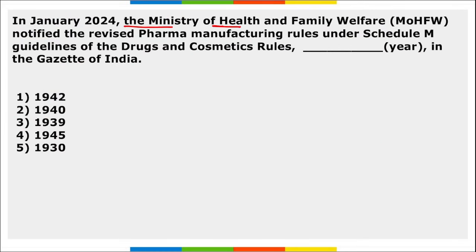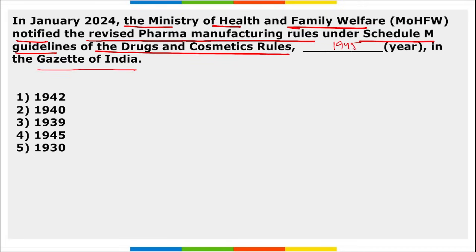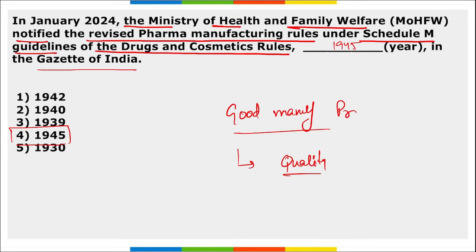Next, the Ministry of Health and Family Welfare notified the revised pharma manufacturing rules under the Schedule M guidelines of the Drugs and Cosmetics Rules of which year? Of 1945, in the Gazette of India. So the right option is option 4. And why has the revised Schedule M been notified? Because it is to ensure good manufacturing practices, right? If we have good manufacturing practices, our quality of product will be good, and if the quality of product is good, then it will help us to fetch a good price in export in the